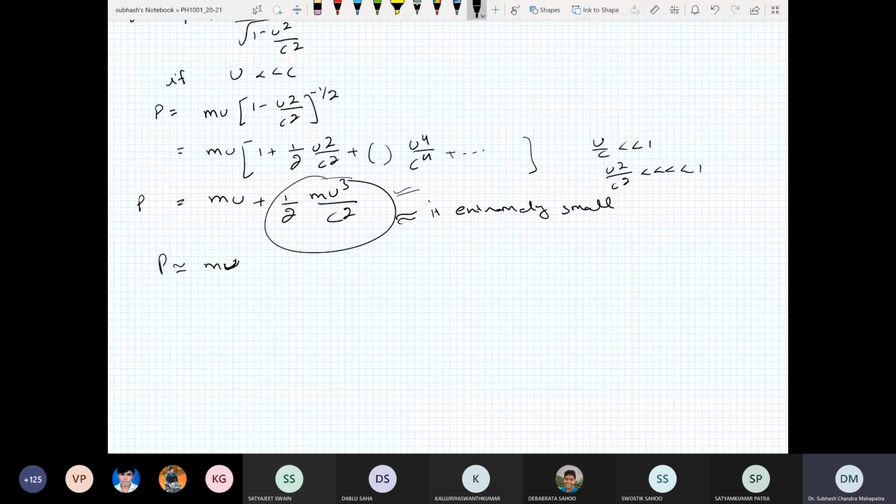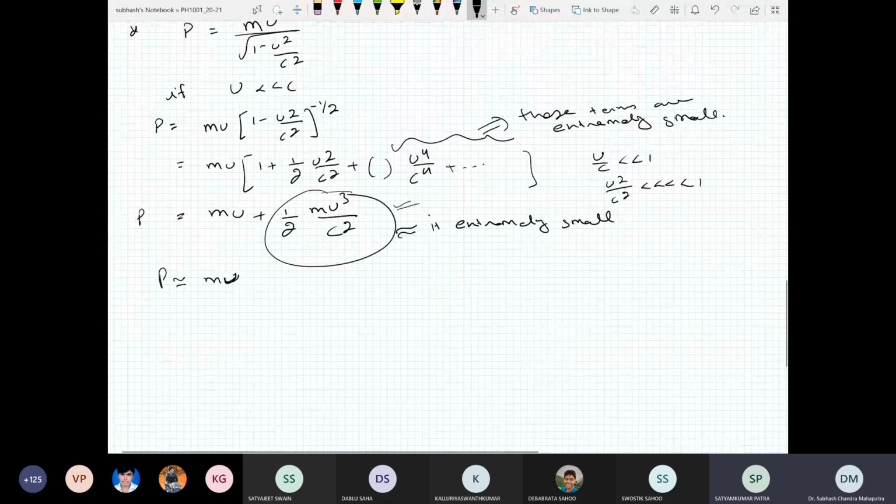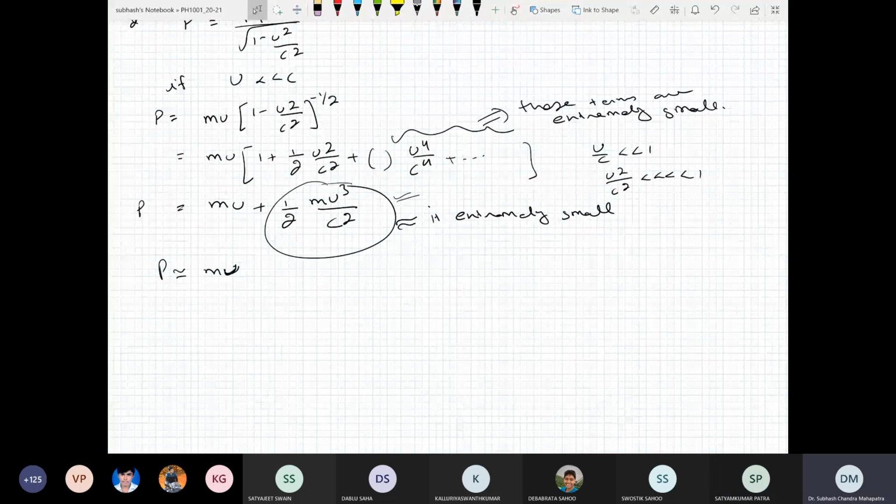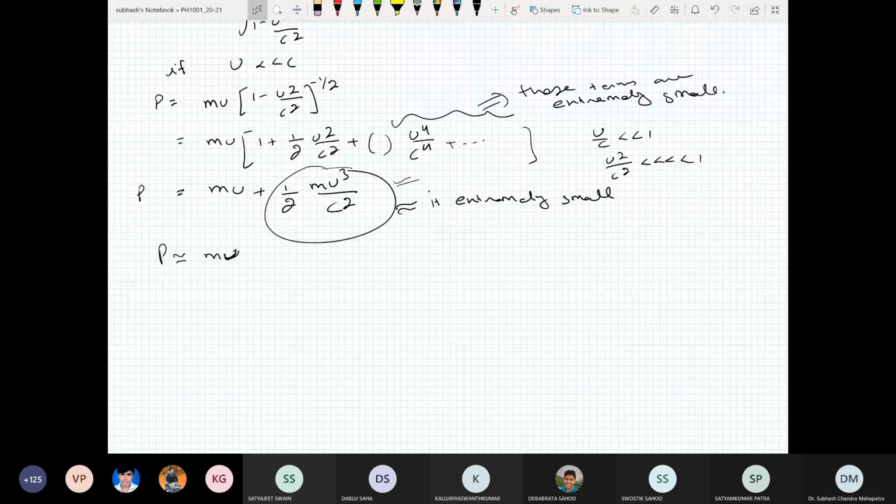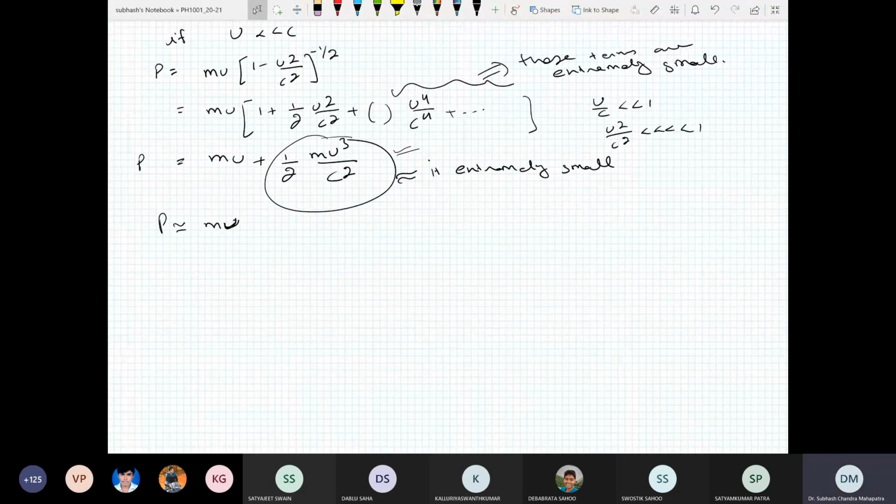So these higher order terms are extremely small. Okay, is this clear? Yeah, I hope it's clear.